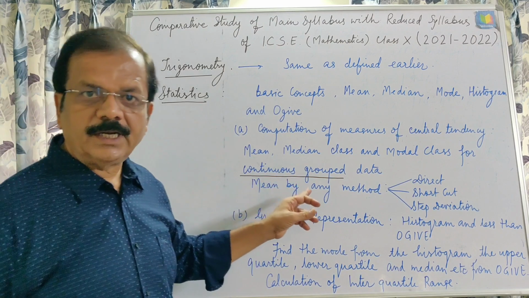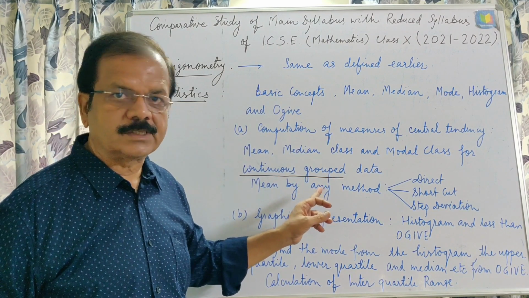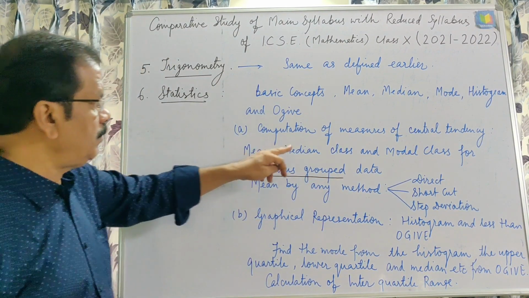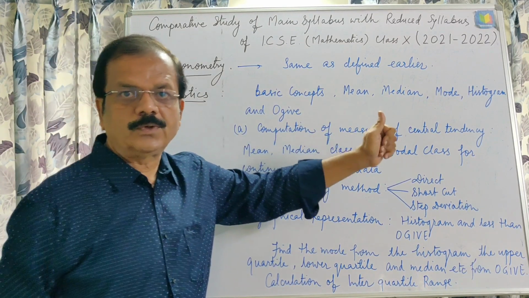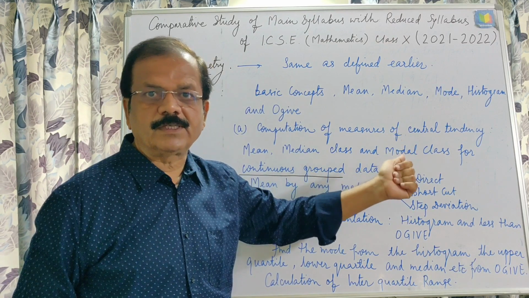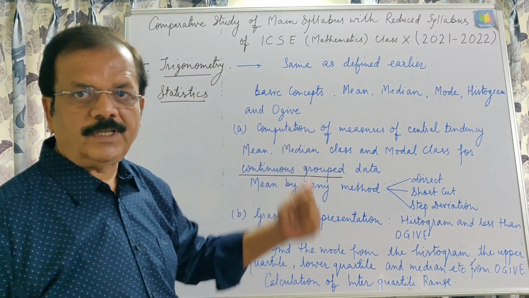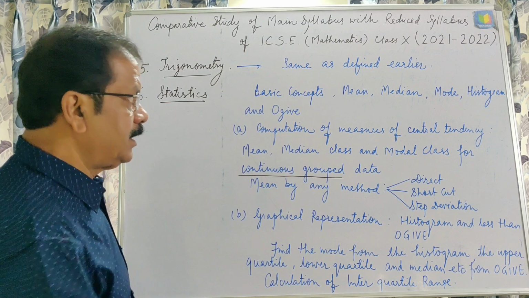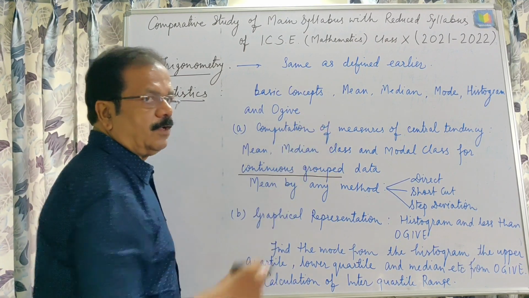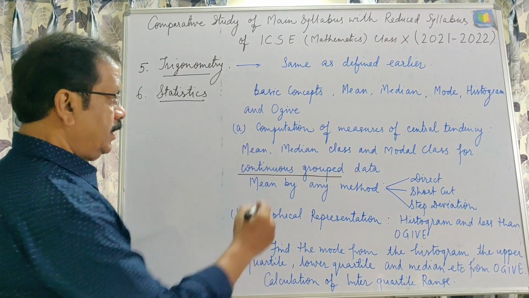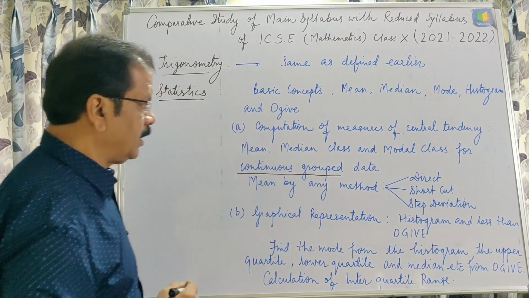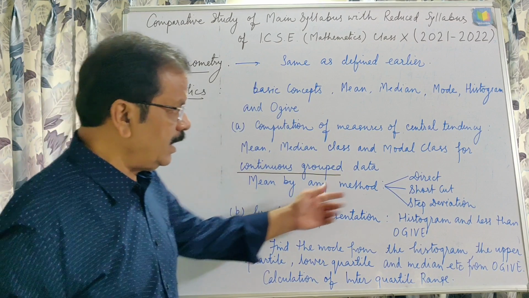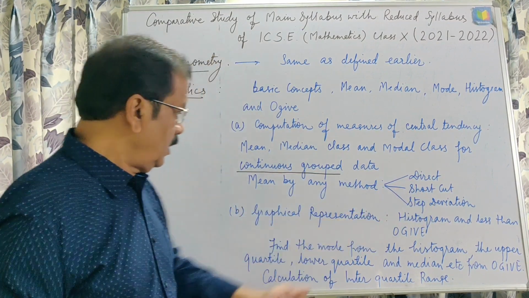Discontinuous group data is excluded from the syllabus, and mean, median and mode for raw and array data are also not there in your syllabus. That is also excluded with the reduction of the syllabus. That is why I have not written here raw and array data. Discontinuous is also not there, only continuous group data are there, and mean by any method, this is as earlier.